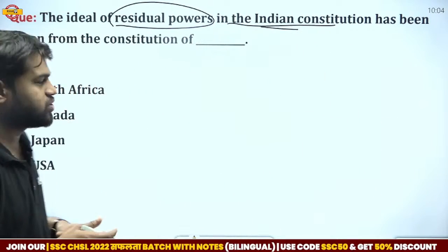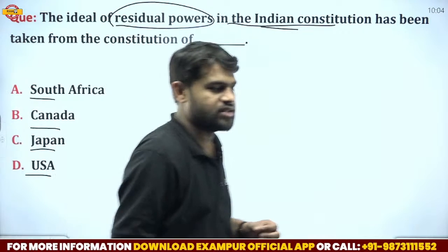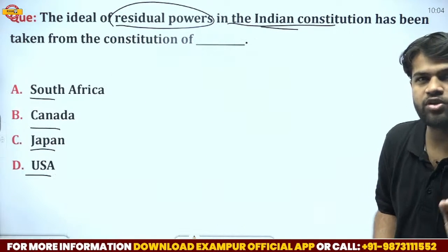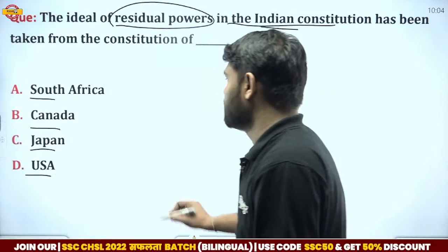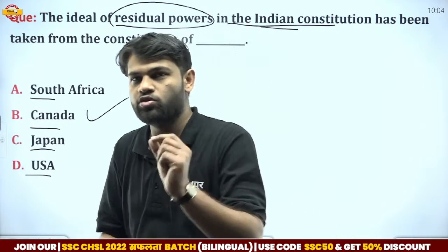So basically what exactly is the correct answer, from which country we took the concept of residual power? So here we have some options like South Africa, Canada, Japan and USA. So what is the correct answer, guys? What is the correct answer of this particular question? So the correct answer is Canada. We take the residual power from the constitution of Canada. Okay, now move on to the next one.